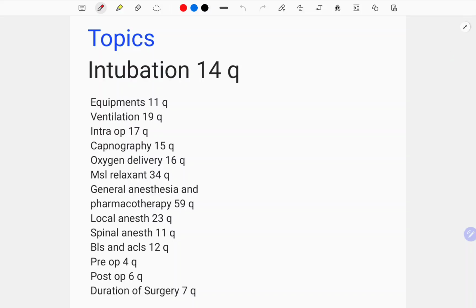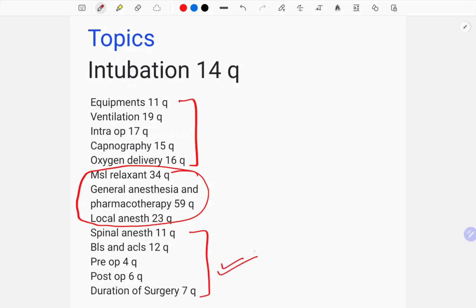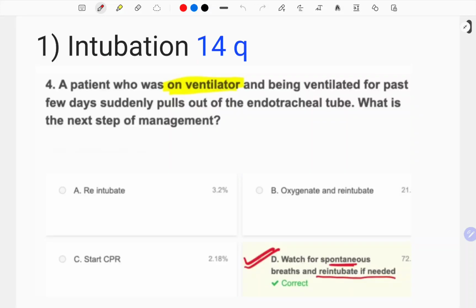Now, these are the topics that we will be covering today, and I have an advice for you that nowadays the questions from this section are asked less. So focus on these topics more if you are sitting for INICET or NEET exam. Earlier they used to ask more questions, and that is why you will see more questions from this section. But nowadays they are asking from these sections. So prioritize accordingly. So let's start with the first topic.